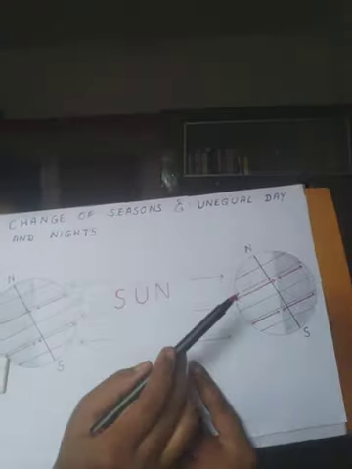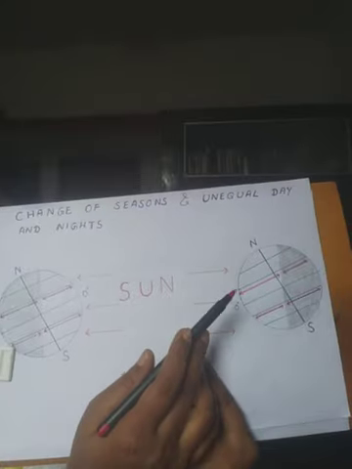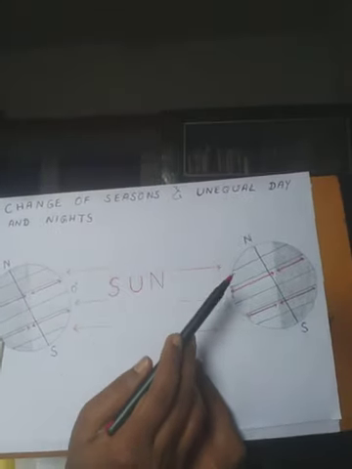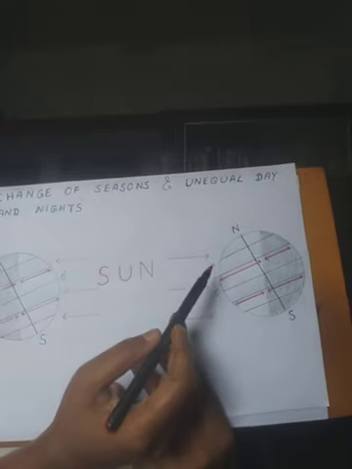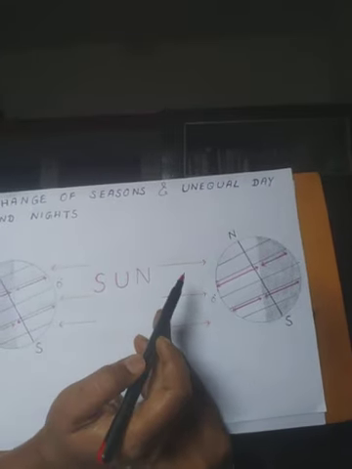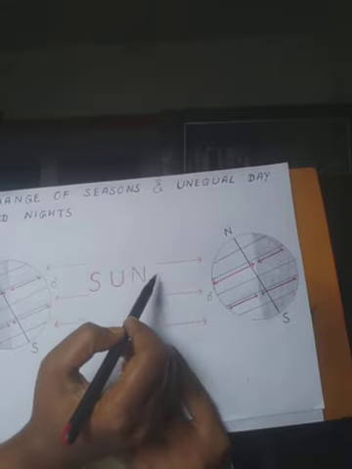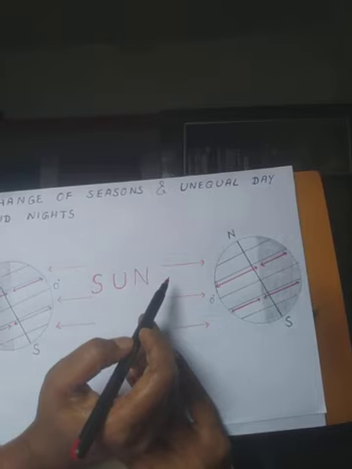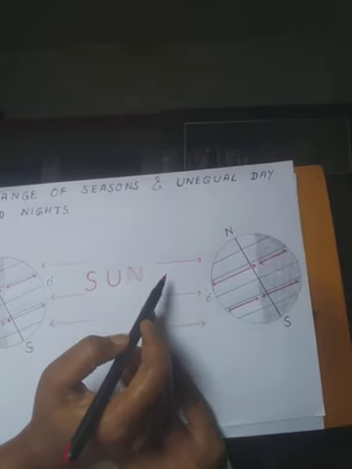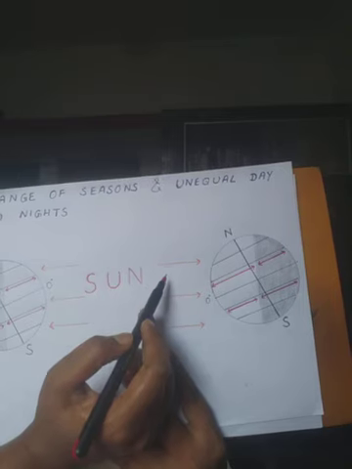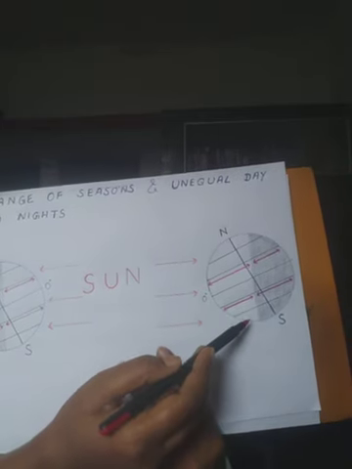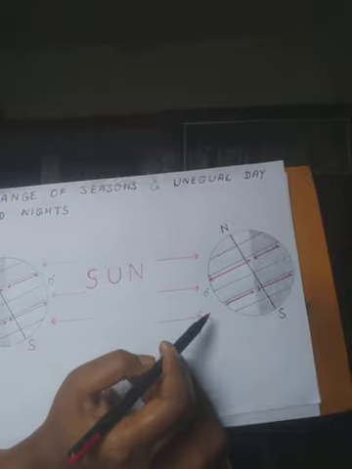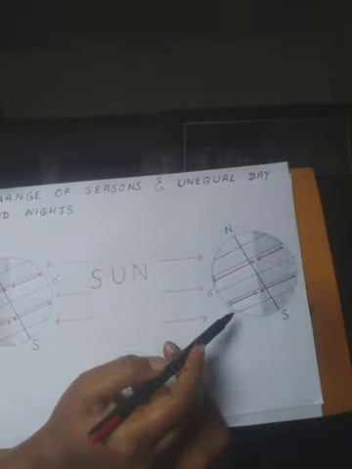Also, the sun's altitude. We have seen how both the poles are alternately closer and farther from the sun. So here, as northern hemisphere is tilted towards the sun, the sun's rays are vertical here, and northern hemisphere has the midday sun lower here, but in the southern hemisphere the midday sun will be higher as it is away from the sun.